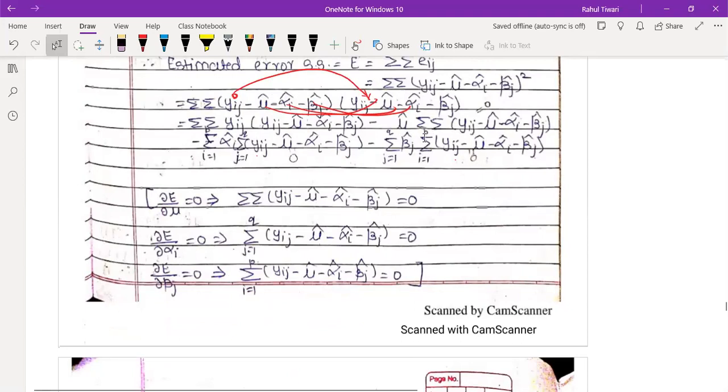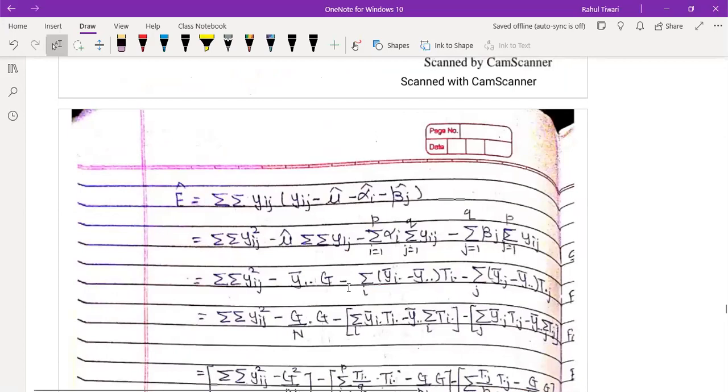If you just solve these brackets, putting all the values of alpha, beta, gamma, mu, alpha i, beta j in this expression, summation over either i or summation over either j, you may find that these two terms are going to be 0. Just check it out, and then let me know.